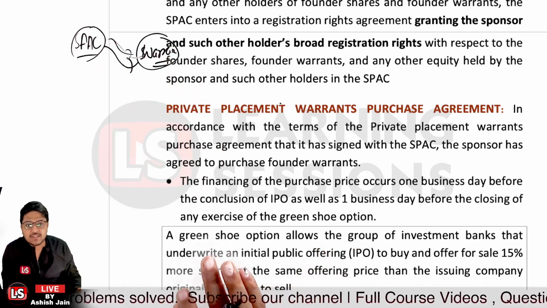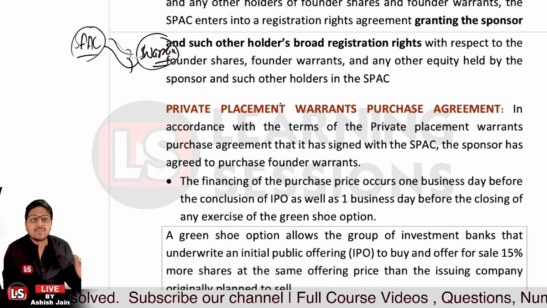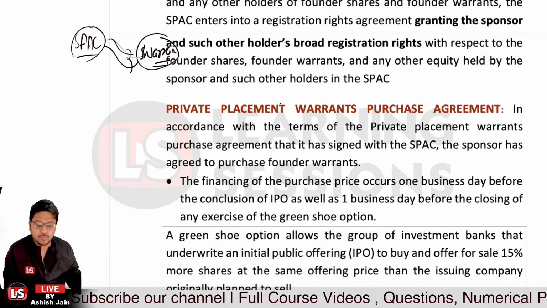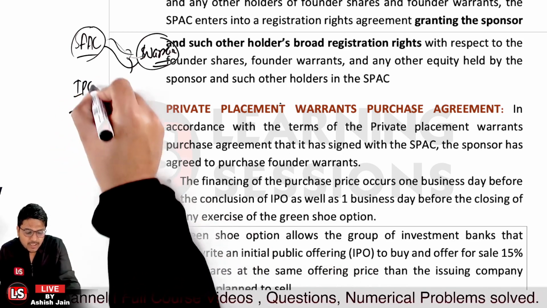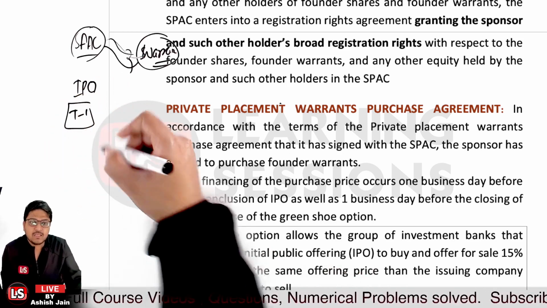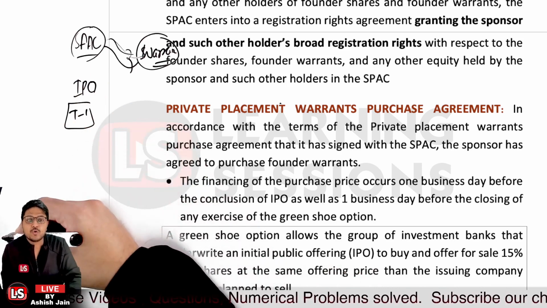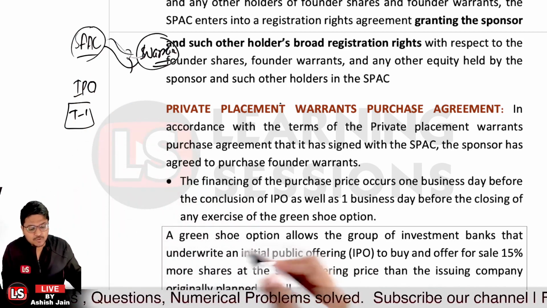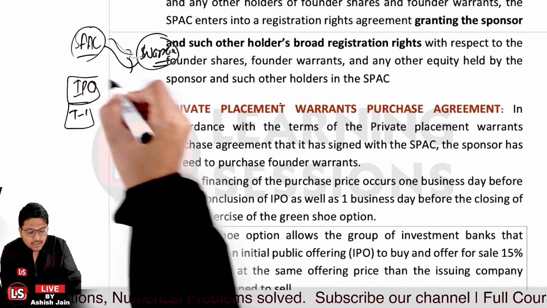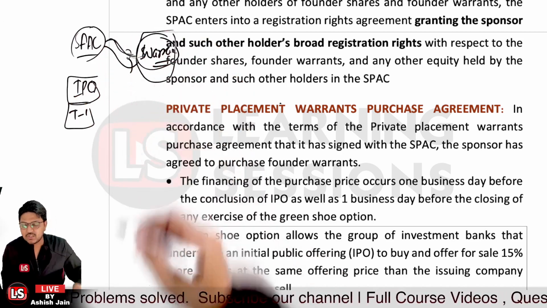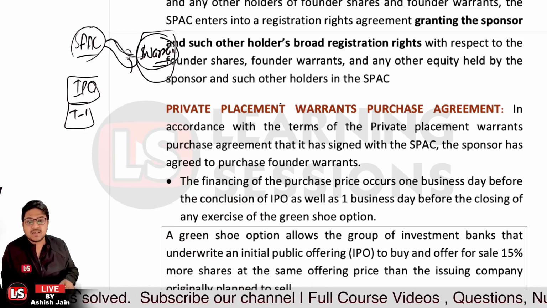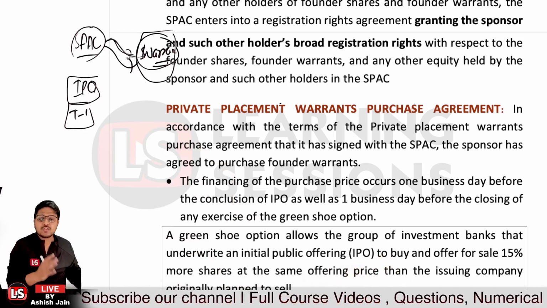Now financing the purchase price occurs one business day before the conclusion of the IPO, that is, T minus 1 day, and further before the closing of any exercise of the green shoe option. The sponsors are to purchase the warrants over there. Now, what is the green shoe option?